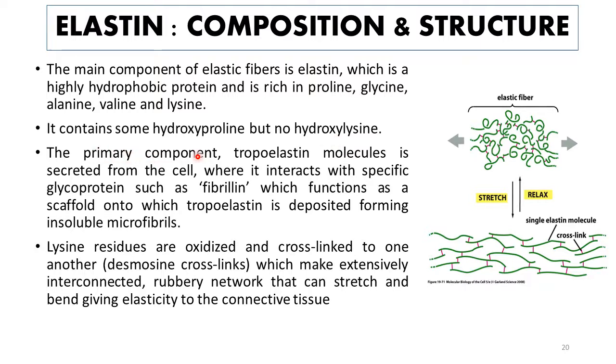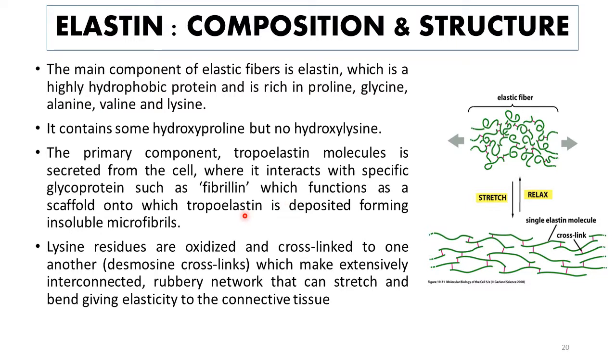The primary component or the basic unit of elastin is the tropoelastin molecule. Tropoelastin is a polypeptide rich in non-polar amino acids, and it is secreted from the cells of the connective tissue. Outside the cells, in the extracellular matrix, it interacts with a specific glycoprotein known as fibrillin, and this fibrillin acts as an anchor on which tropoelastin molecules are deposited.